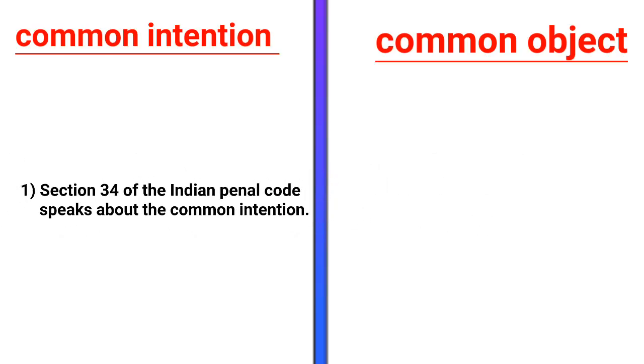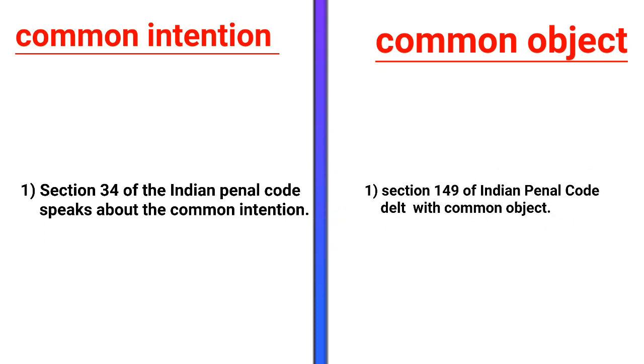Hello everyone. Today I have come up with a very important topic of IPC, and that is the difference between common intention and common object. So the very first difference is that section 34 of the Indian Penal Code speaks about common intention, whereas section 149 of IPC deals with common object.